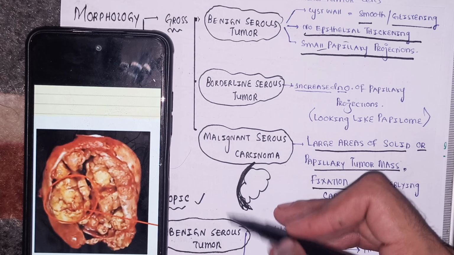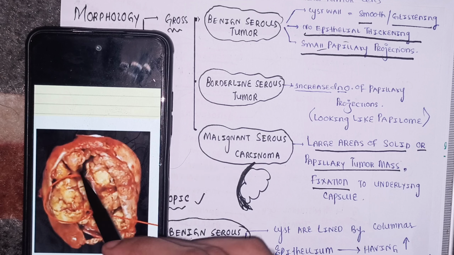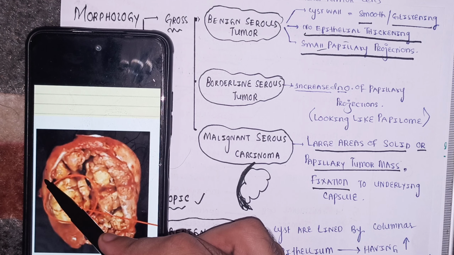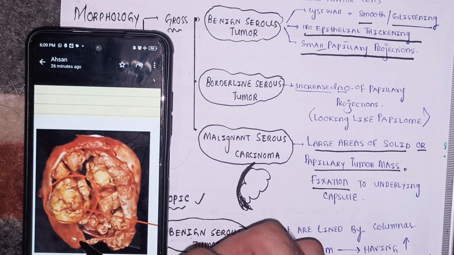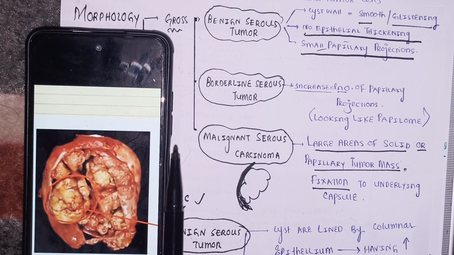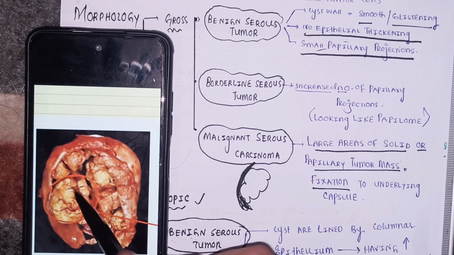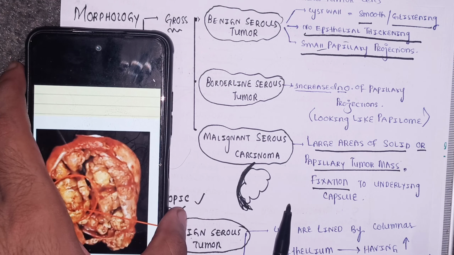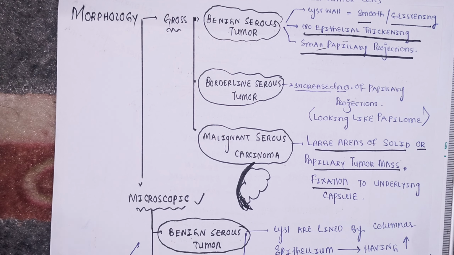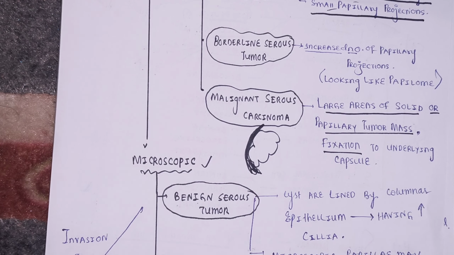The capsule of the tumor, and above it obviously will be the ovarian wall. Okay, so this is the capsule. I think I made a mistake, but this is the capsule of the tumor, and above which will be the ovarian wall probably. So this is the malignant serous carcinoma. This is very much solid, very much papillary, and it is fixed with the capsule of the tumor. This is all about the gross appearance of the serous tumor, benign, borderline and malignant. We'll now talk about the microscopic appearance.